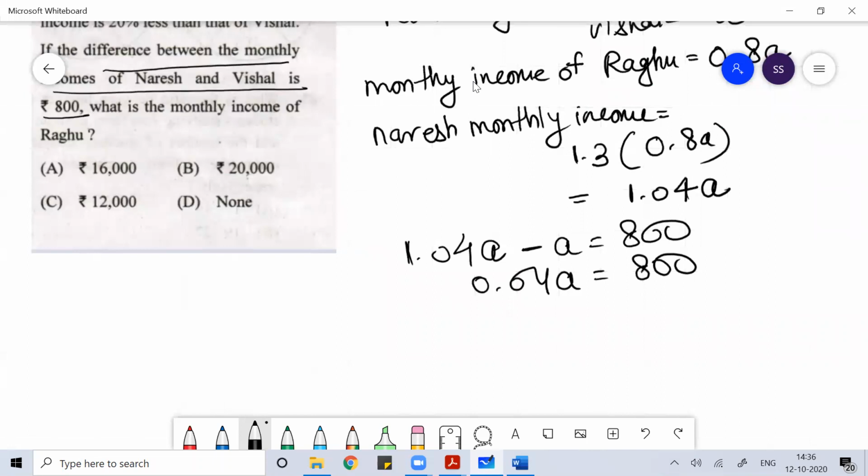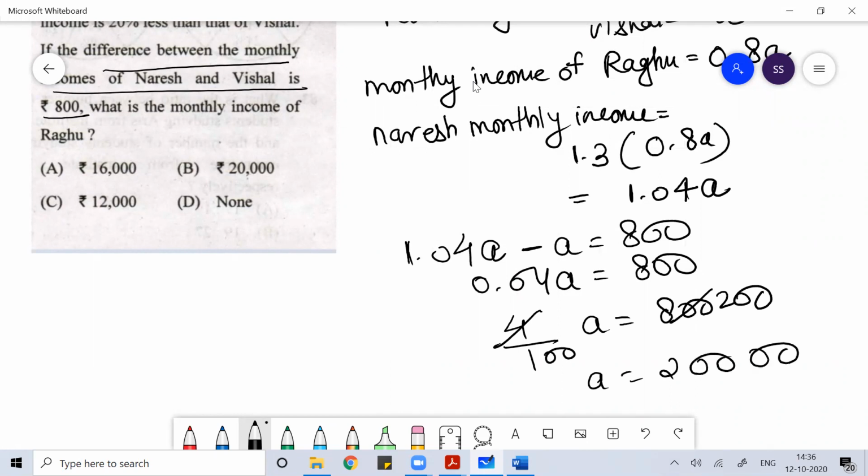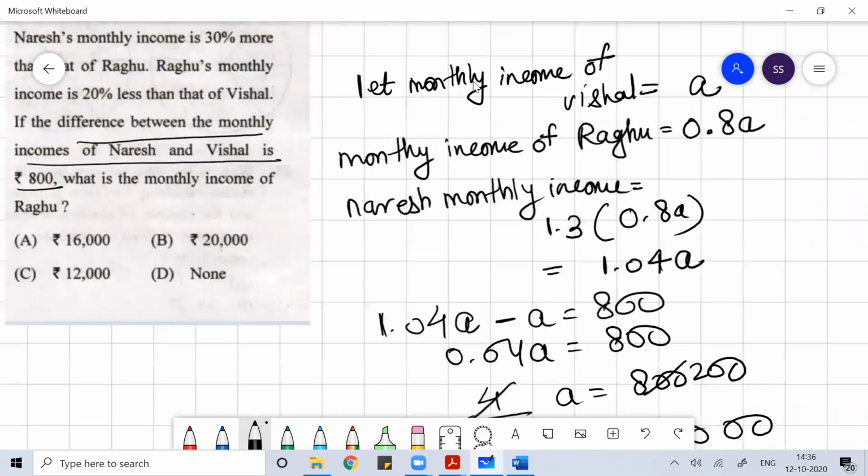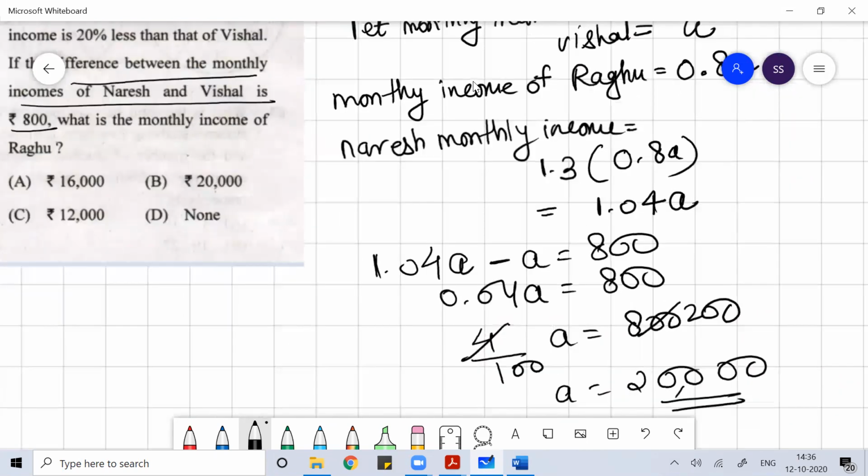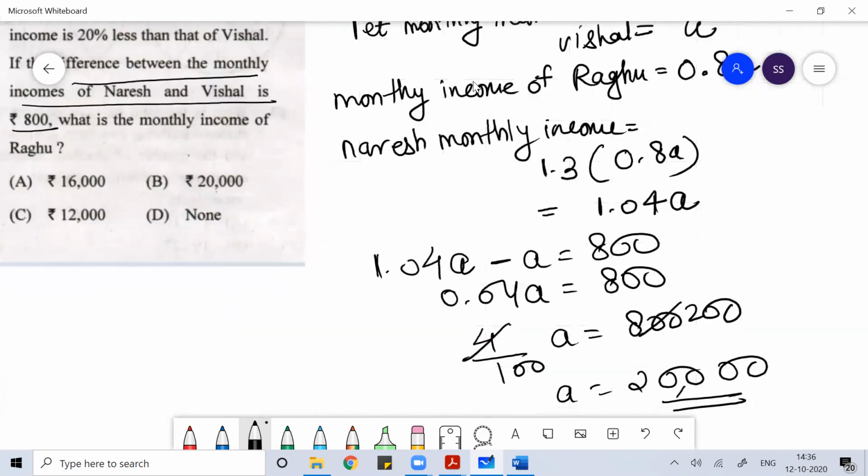You can write this as 4 by 100 of A is equal to 800. So A is equal to 20,000. This means Vishal's monthly income is 20,000.